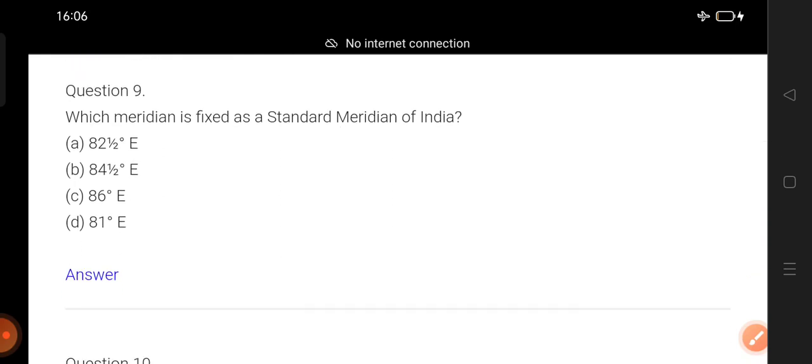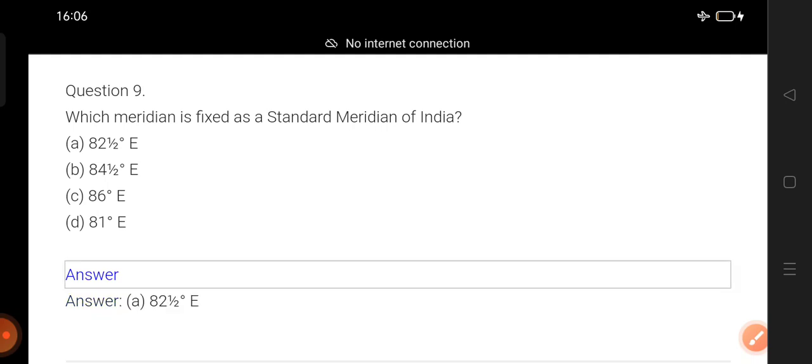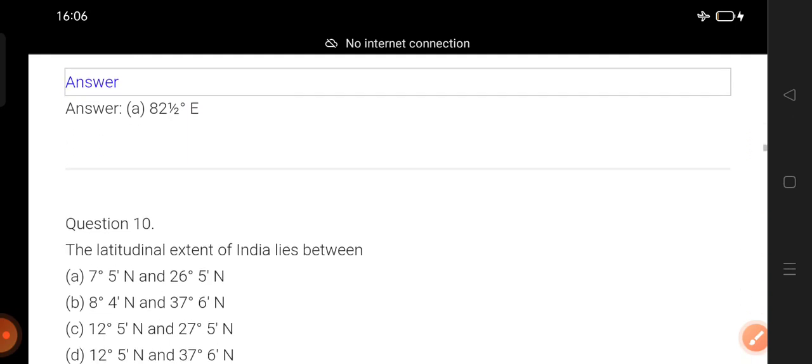Question number 9. Which meridian is fixed as the standard meridian of India? I think you already know the answer very well, so better not to delay. Counting begins: 1, 2, 3. Disclose the answer. 82 and a half east.